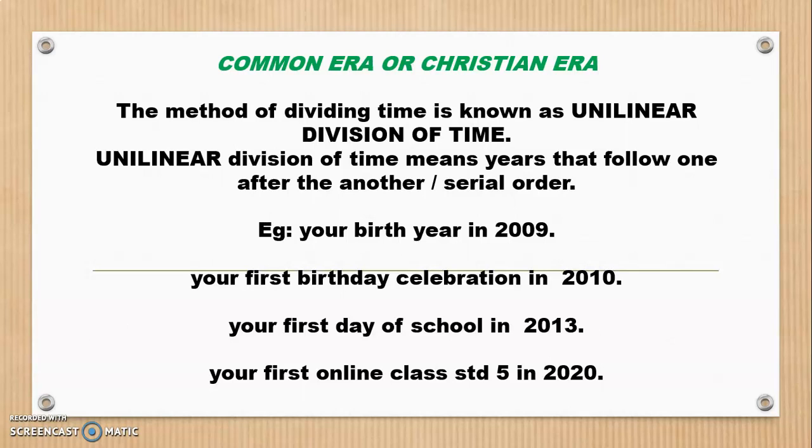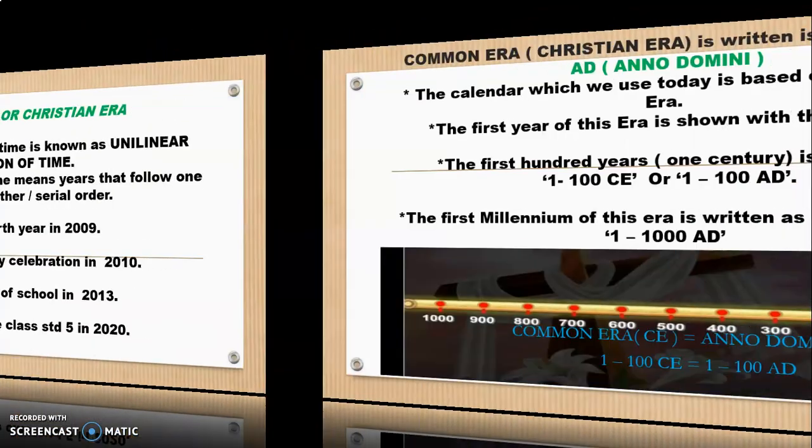And then, as the school years passed, you came to standard 5th. The first online classes for standard 5th started in the year 2020. So, if you look at this unilinear division of time, all the events which happened in your life are in sequence order. Your birthday celebration is in 2010, then your school. Everything is in correct order. That is known as unilinear division of time. I hope you all are clear with this.